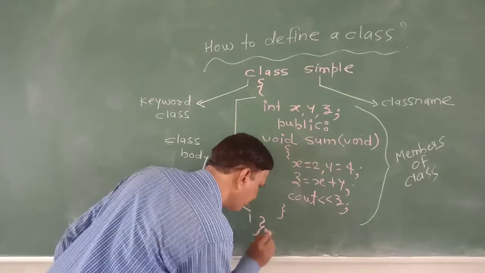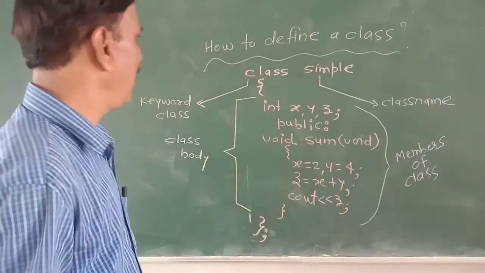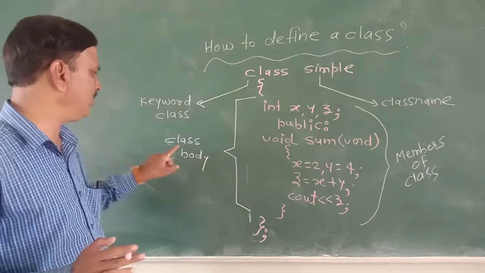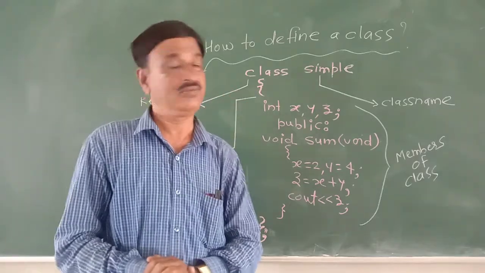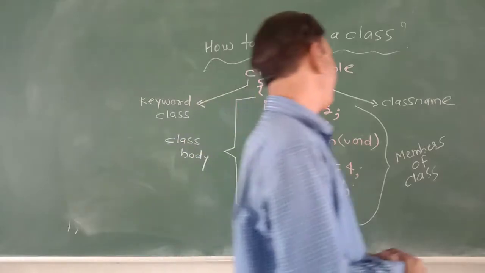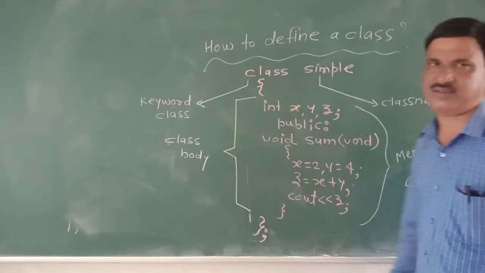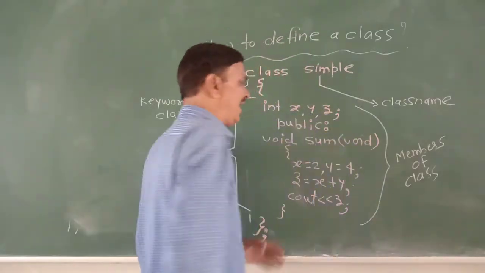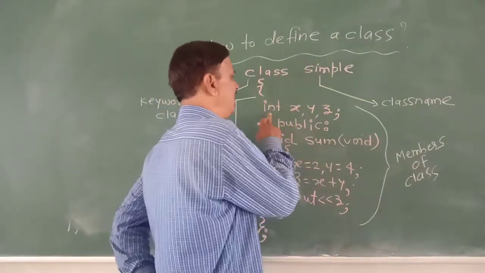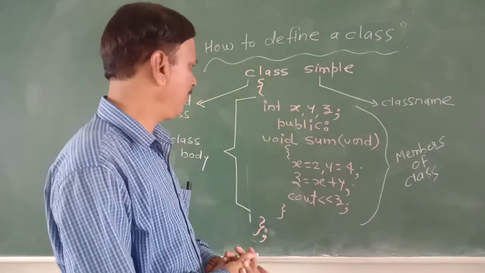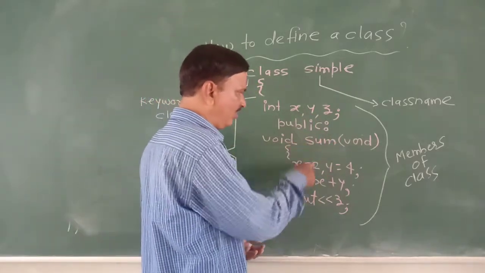Then from the opening curly bracket to the closing curly bracket is called the class body. Class body consists of members. These are called members of the class. So here x, y, z are the data members, whereas sum is the function member.